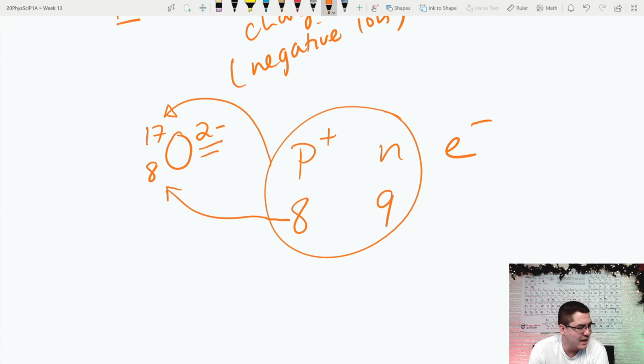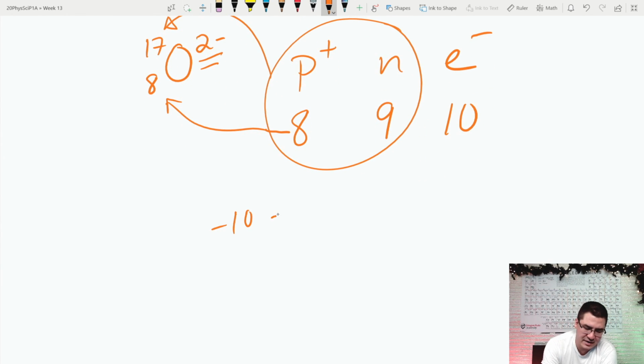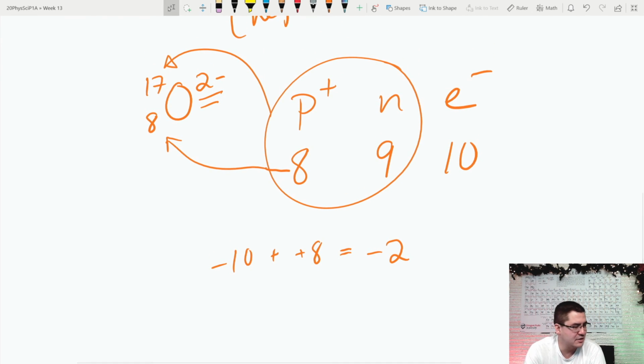So that means I need to have more negatives, more electrons, in my atom than I have protons. So I need to have 2 extra electrons to add up to -2, so I'm going to put 10. You can double check, right? -10 plus +8 adds up to the charge of -2. So I have 8 protons, 9 neutrons, and 10 electrons in oxygen.